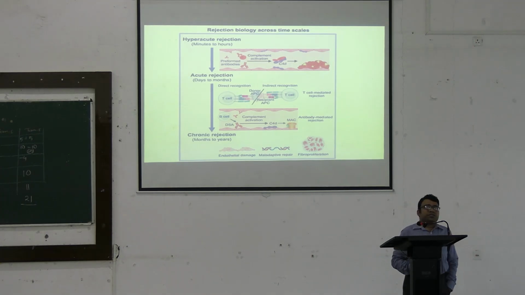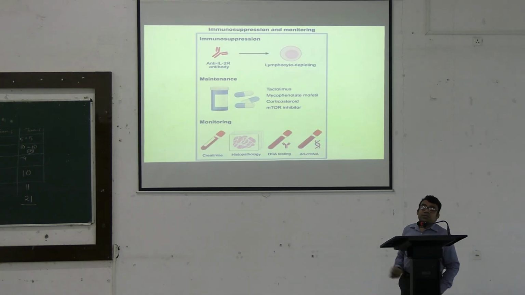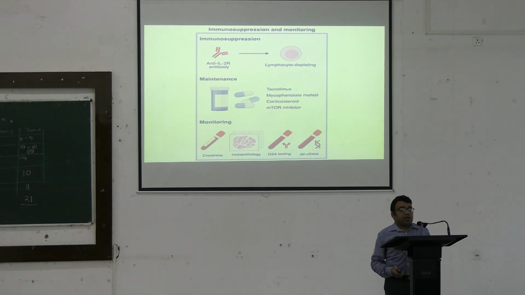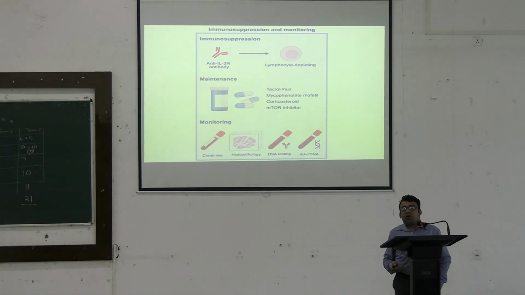Nevertheless, even if we are able to achieve that, chronic rejection eventually sets in, which occurs from months to years after the transplantation. So, this is one of the very important complications that the patient may end up with. Now, to alleviate all these things, we can go for matching of the tissue, blood group, etc., so that we can prevent hyperacute rejection.